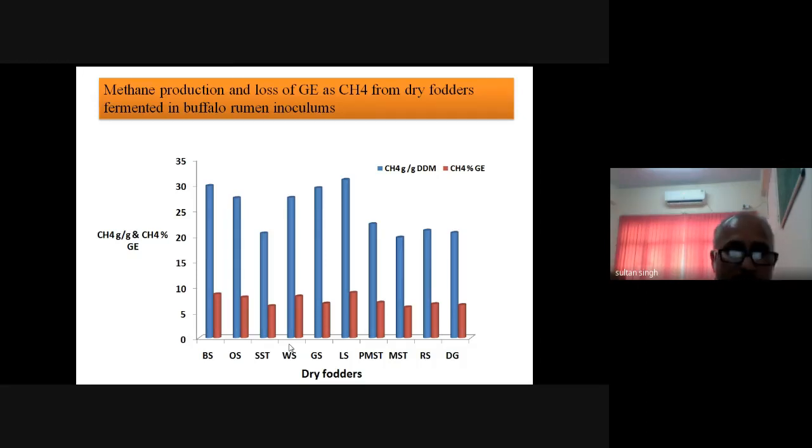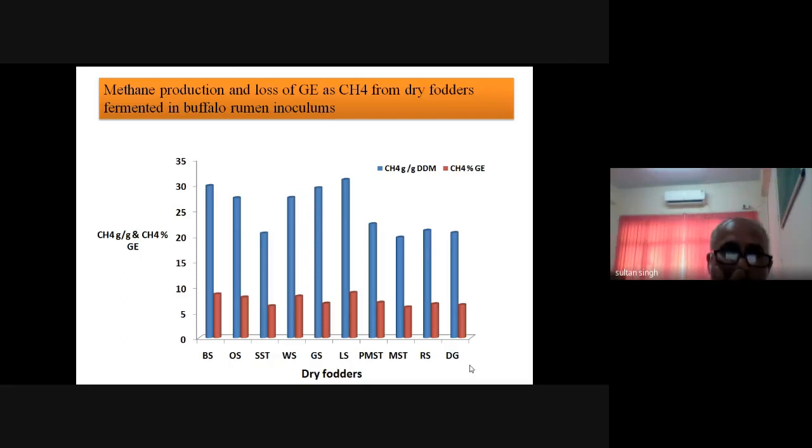Here, this is mainly for dry fodder: barley straw, oat straw, sorghum stover, wheat straw, gram straw, lentil straw, pearl millet stover, maize stover, rice straw, or dry grass. These are the main dry roughages that are fed to livestock.